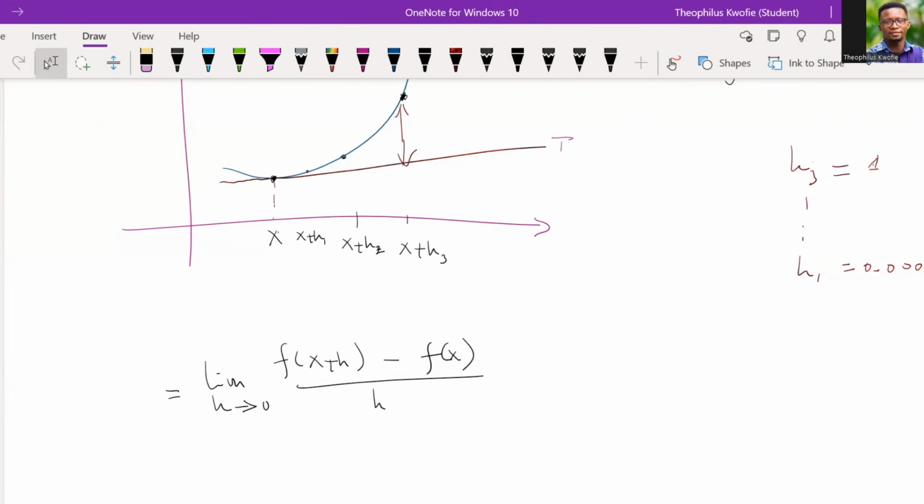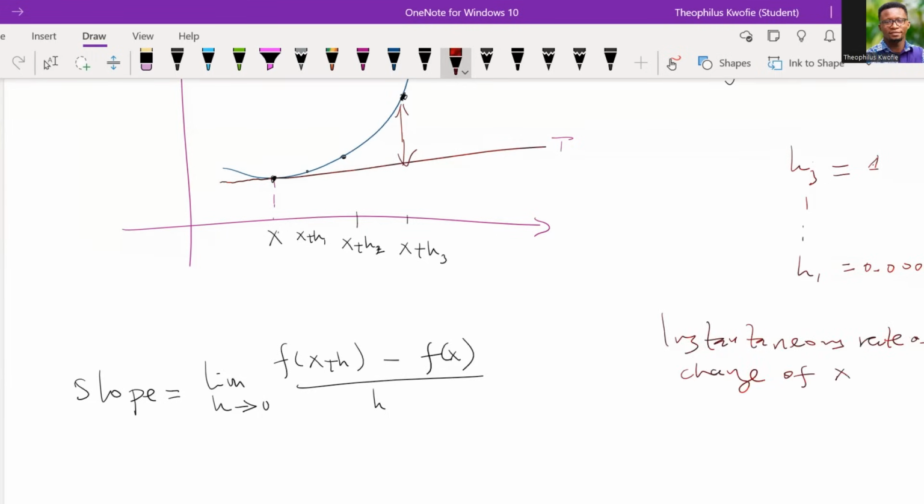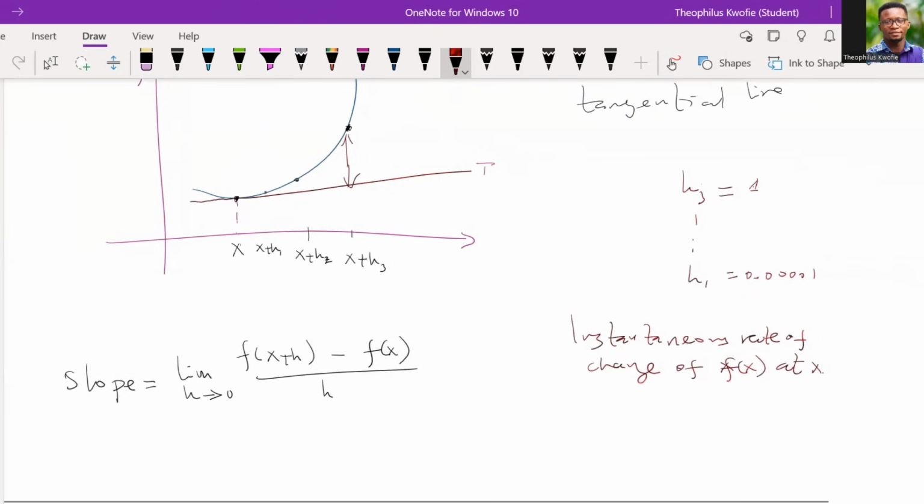So that becomes like the slope of that particular line. Eventually this becomes more or less like a slope, so we call this one a slope. I will also want to say that such a limit is also known as the instantaneous rate of change of f of x at x. So let's take note that this is also known as the instantaneous rate of change of f of x at x. Good.